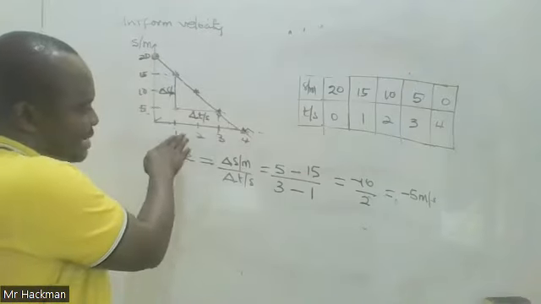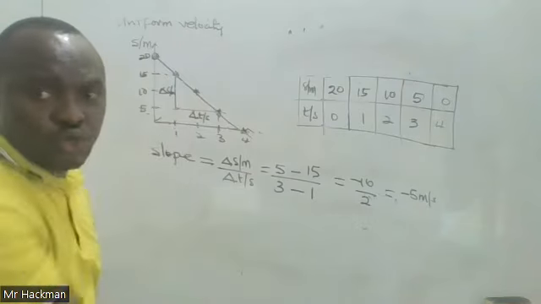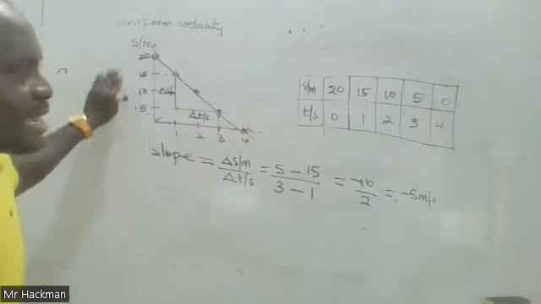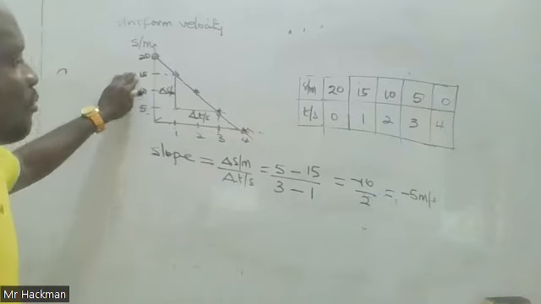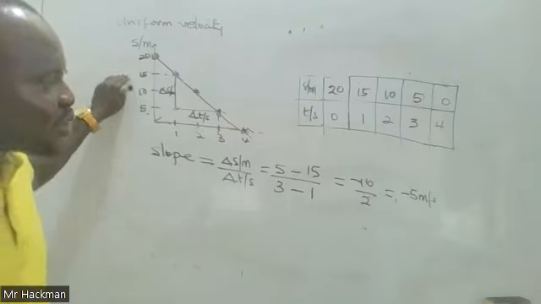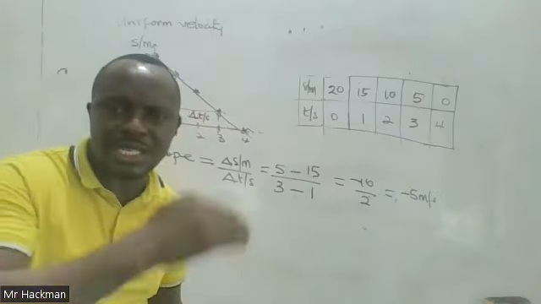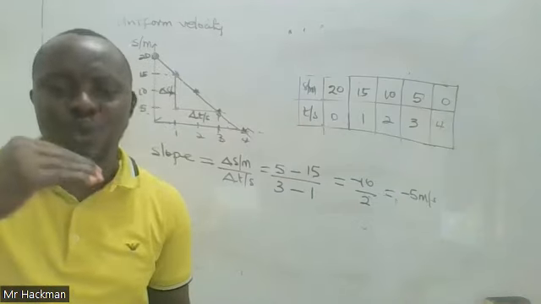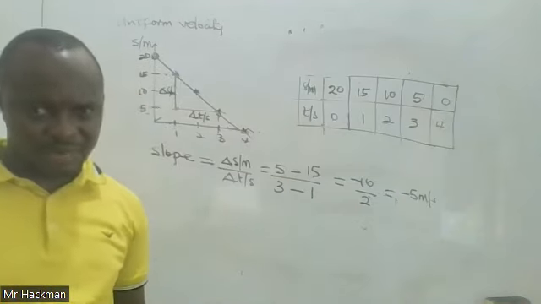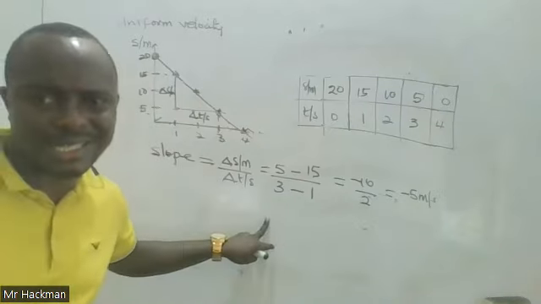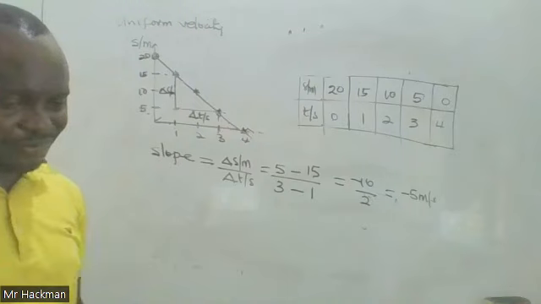So this is also another example of uniform velocity motion, but this one happens when the body's displacement decreases within equal intervals of time. And when this happens, the slope is negative, and so the velocity is negative.